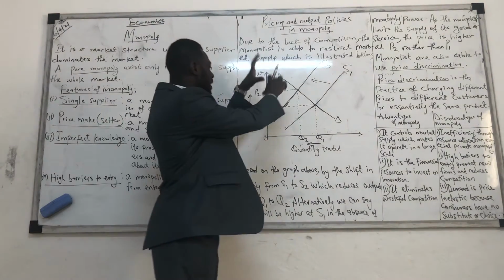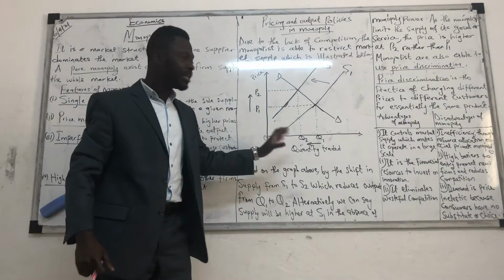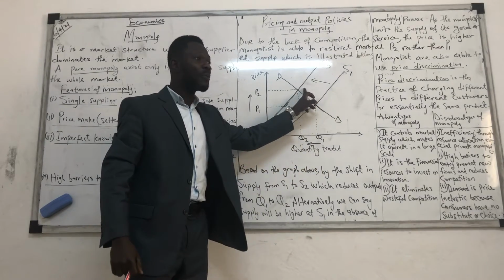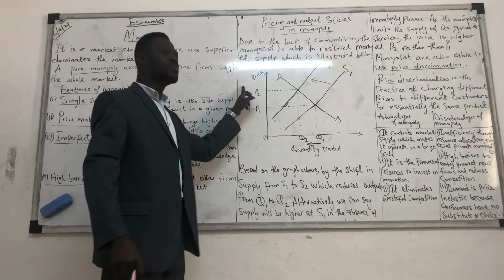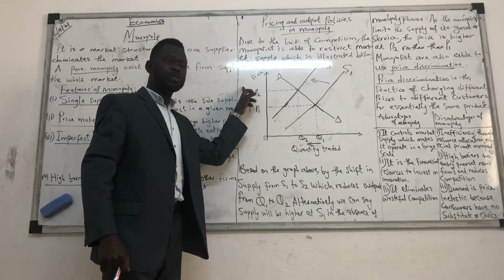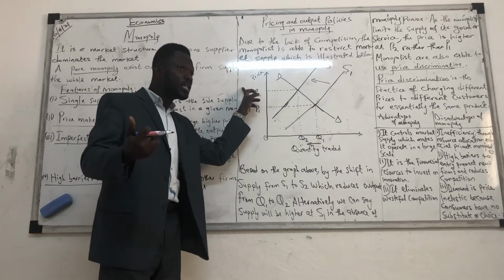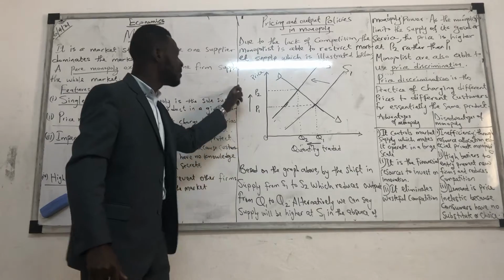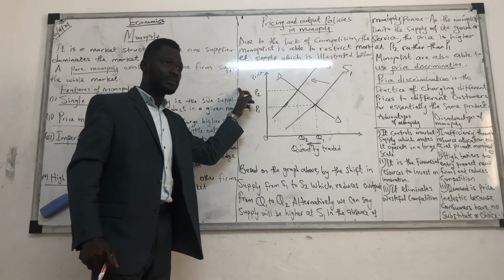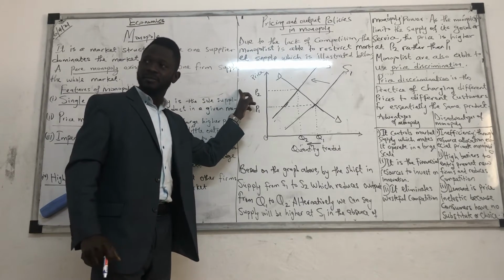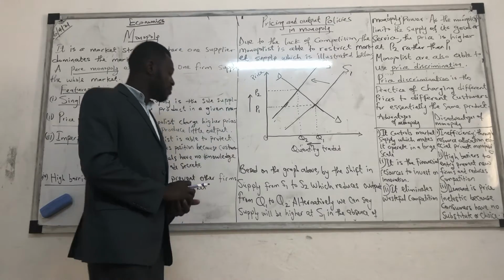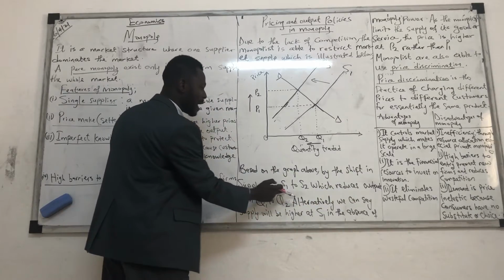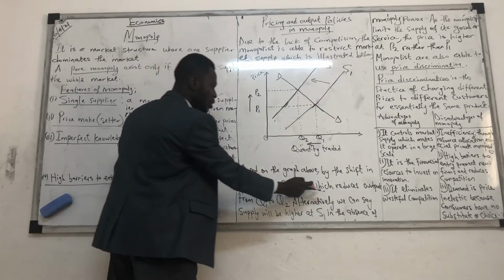So this is a typical scenario of a monopolist. It can reduce its output to reduce its supplies. And when it reduces its supplies, it can increase its prices. Do we get what I meant here? So a monopolist can reduce its output, reduce its supplies, and still increase its price, because it is a monopolist. Do we get it? Yeah. So look at the summary I said. Based on the graph above, by the shift in supply from S1 to S2, which reduces